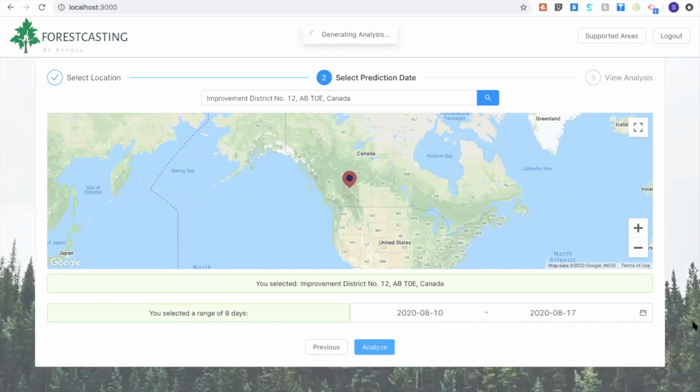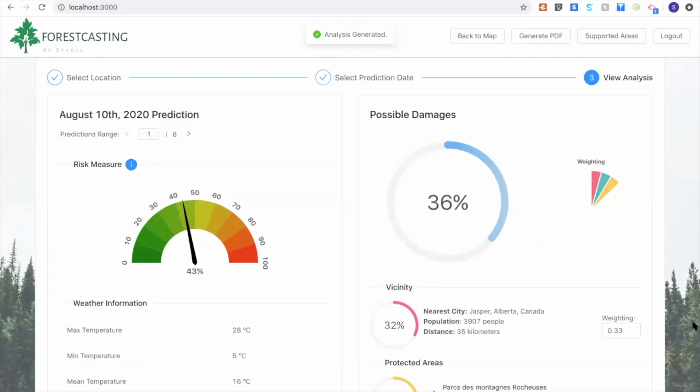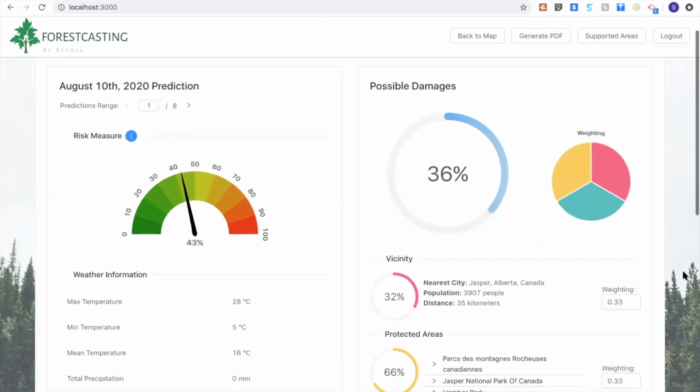If the date is later than a week, so further than a week from today, the weather prediction will use historical data in the calculation, because obviously up to a year we need to rely on historical data. Then the forest fire managers will be able to view the fire risk prediction for every single day in the range that they selected. Because our research showed that fire risk is very heavily tied to the weather information, we have the weather information for every single day here.